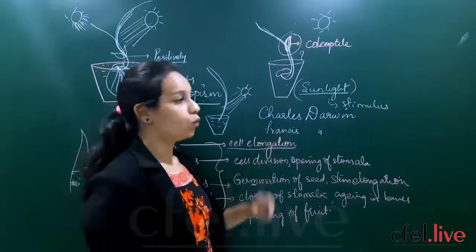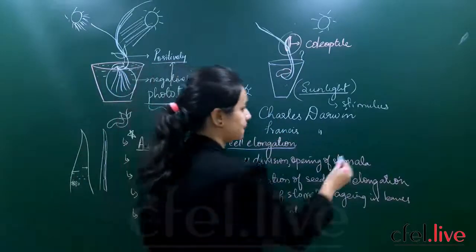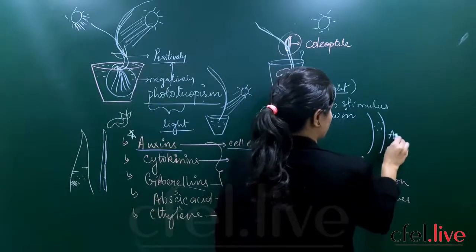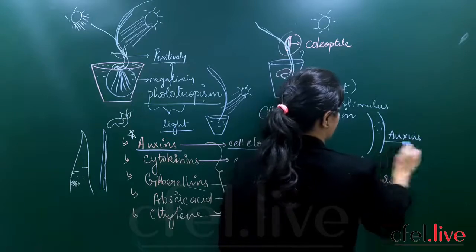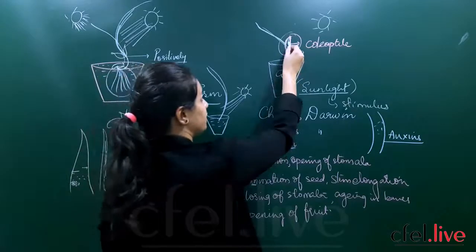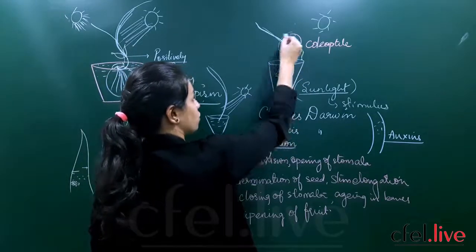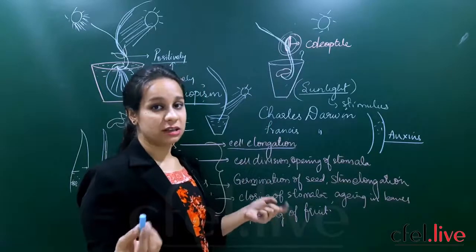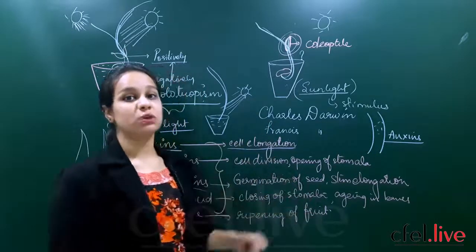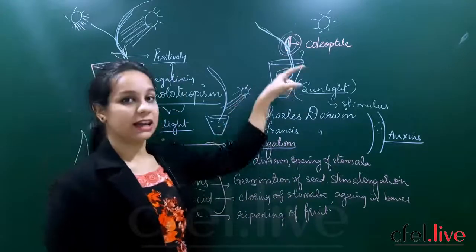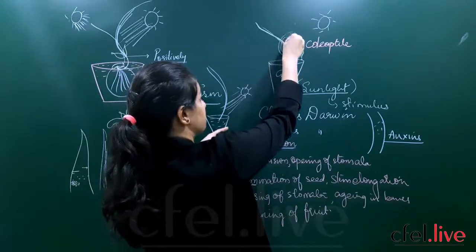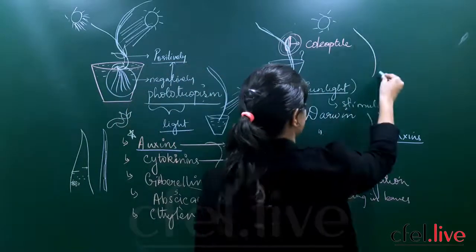So finally they both saw that the stem had the production of auxin, the very important phytohormone. What happened when they covered this plant with the foil? There was no reaction in the stem because the auxin concentration was proper, but there was no stimulus given. But once the stimulus, sunlight, was falling on the stem, the auxin concentration from the tip moved down the stem.